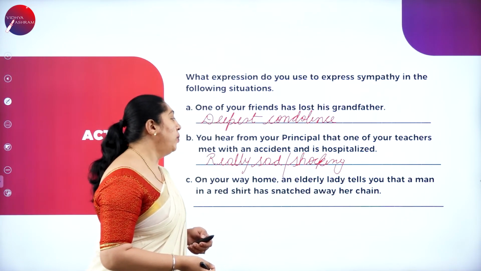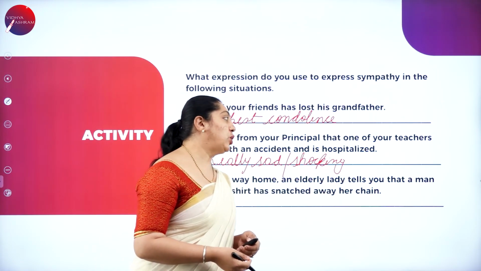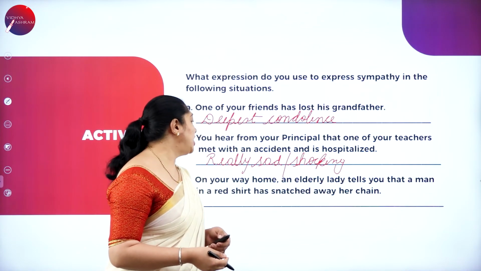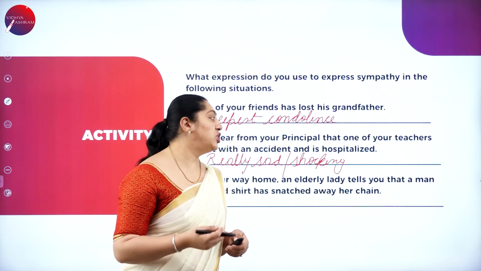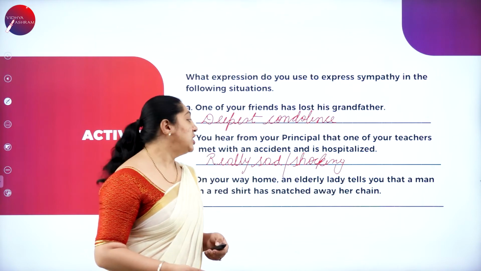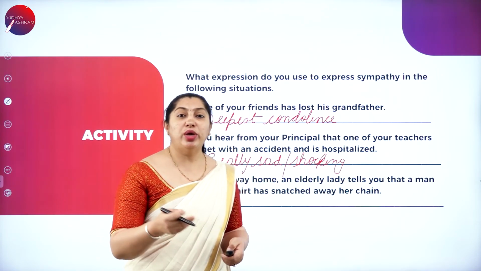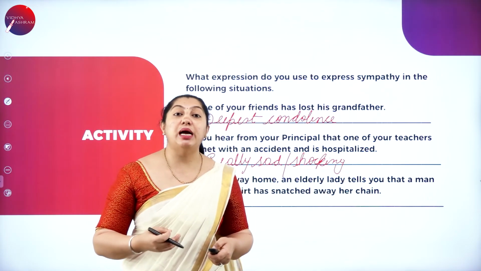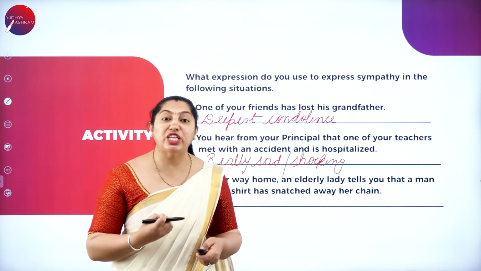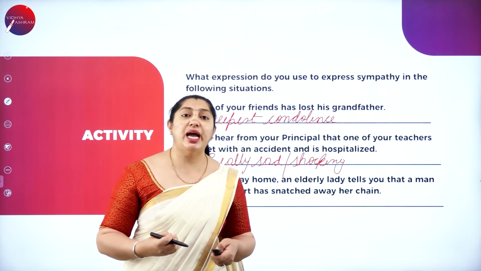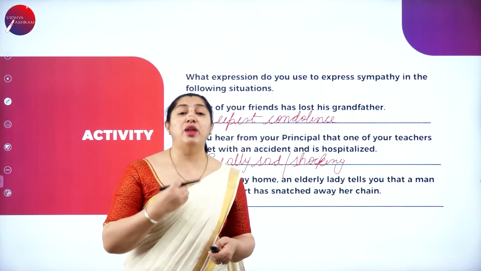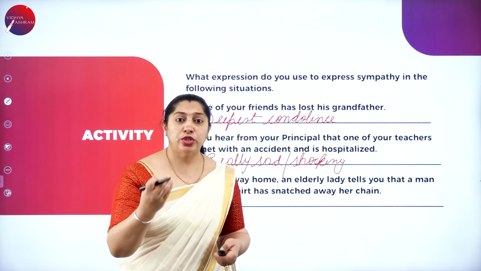On your way home, an elderly lady tells you that a man in a red shirt has snatched away her chain. So it is a chain snatching, and you cannot go when the elderly person comes and tell you that the person has snatched my chain. You cannot question that lady, saying that then why did you wear the gold chain? You shouldn't have.